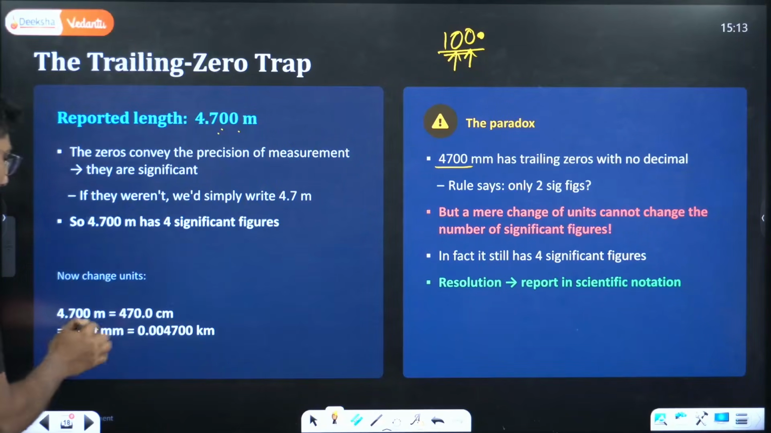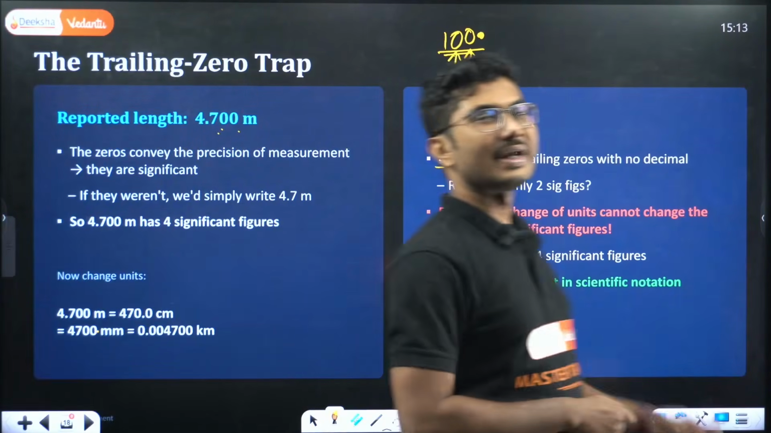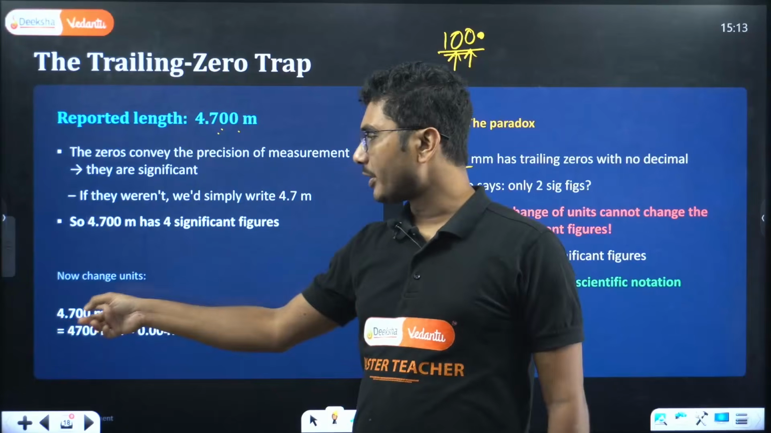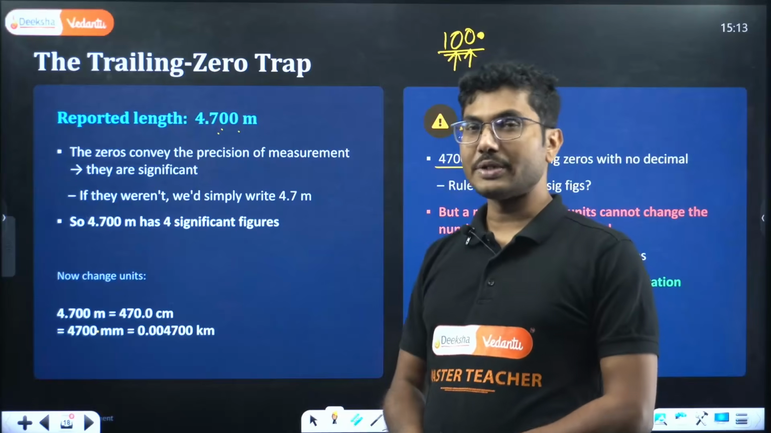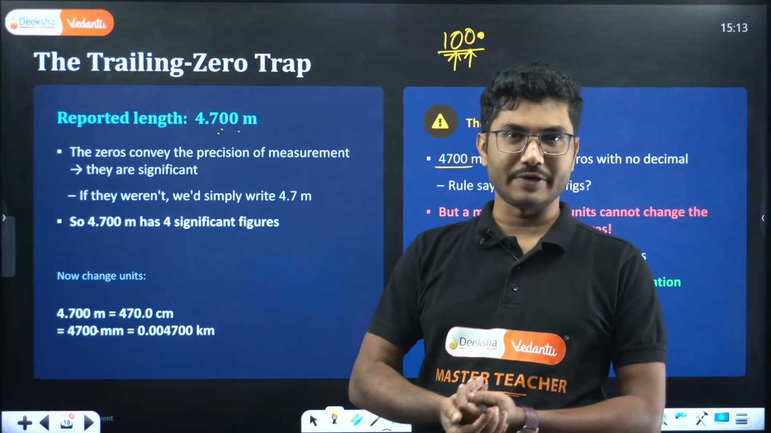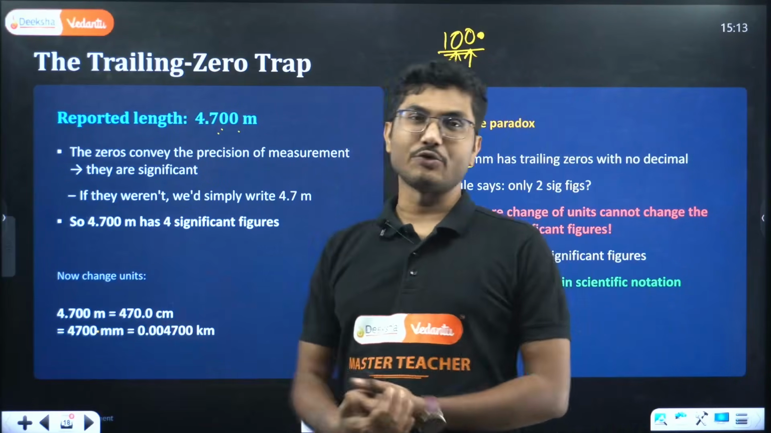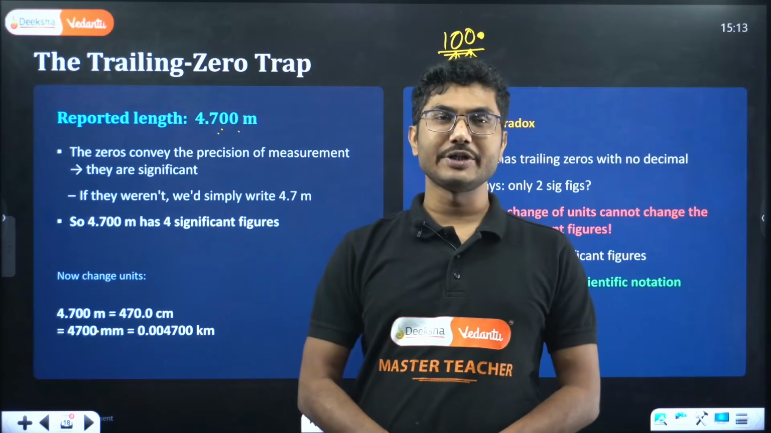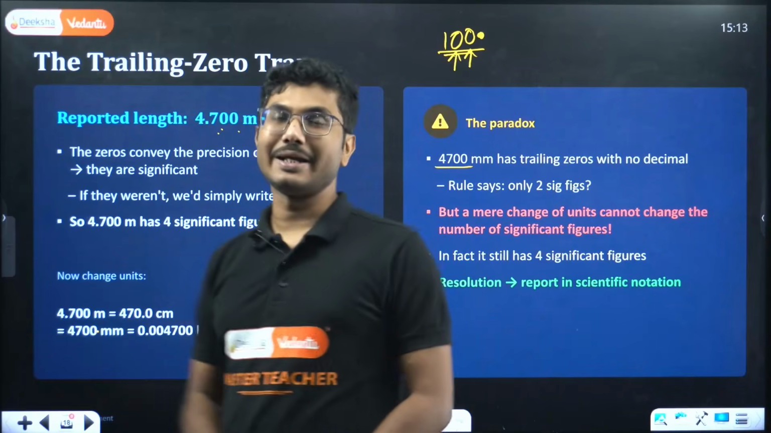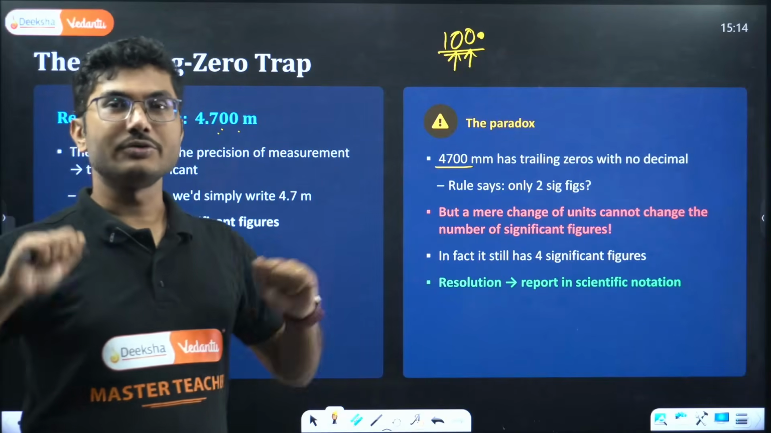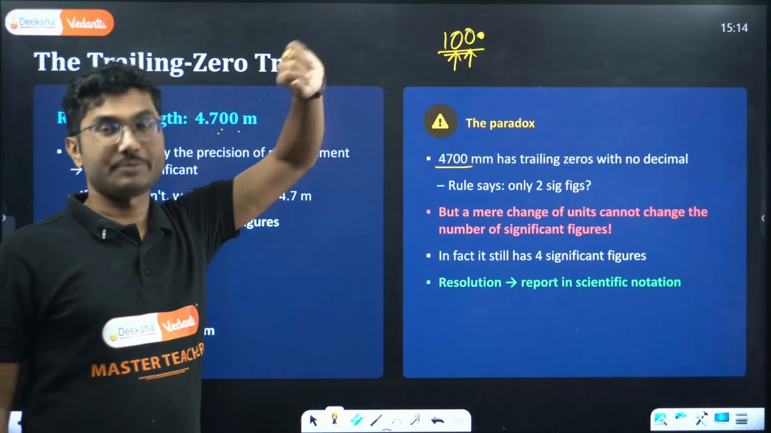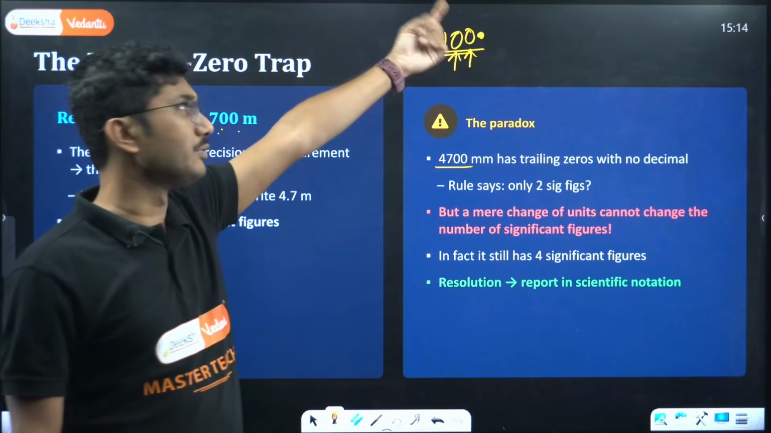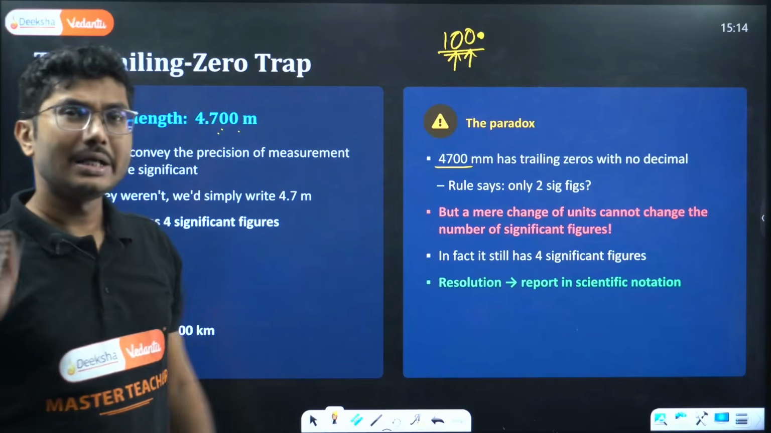So when you convert one unit to another, there can be some cases where you find that the significant digits change. 4.700 meter, when you convert into millimeter, becomes 4700 millimeter. 4700 millimeter means the last two zeros should not be significant. But the original data has 4 significant figures, so the final data should also have 4 significant figures. That's why we have to put a decimal at the end to make sure the zeros are also significant. So the blank dot we use, especially in the case of zeros, is to show that the zeros are significant.